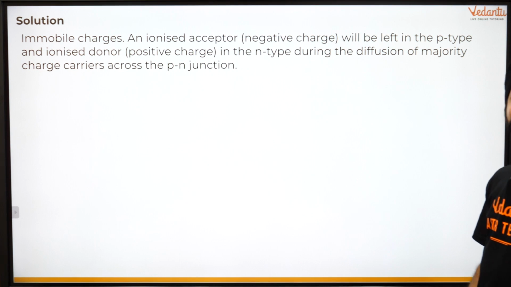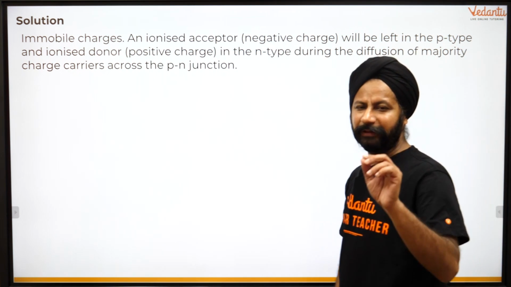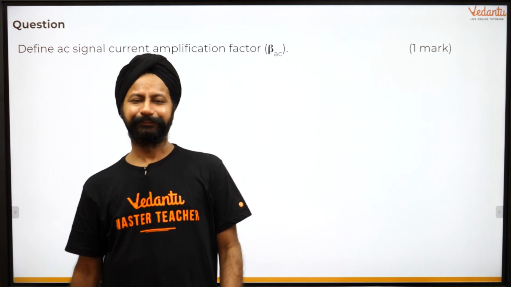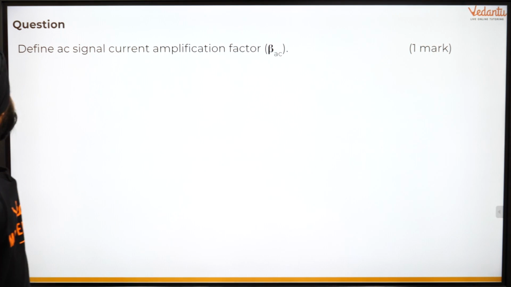है ना, क्योंकि all this is happening because of the diffusion current. So you are supposed to use those words, diffusion current, in this. So let's go to the next question here. Define AC signal amplification factor.